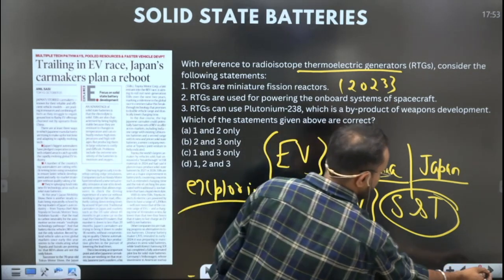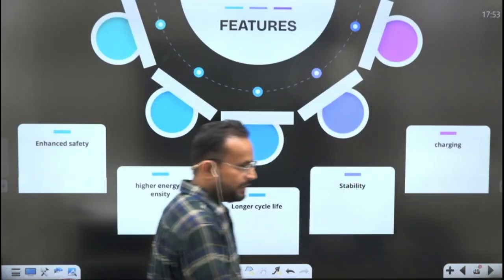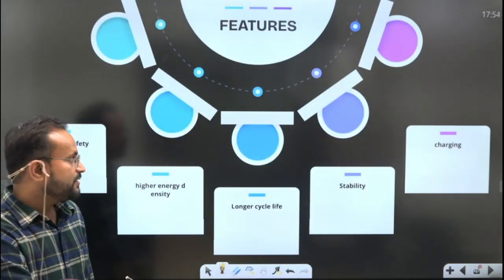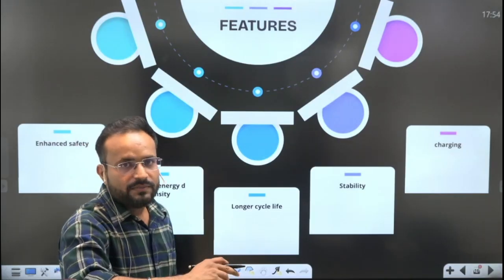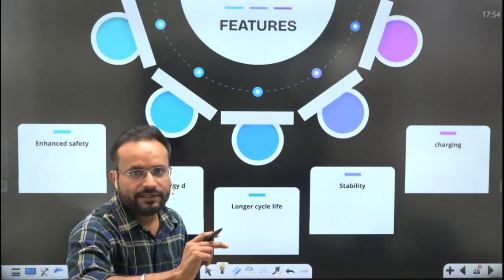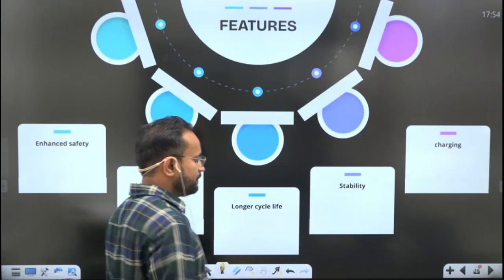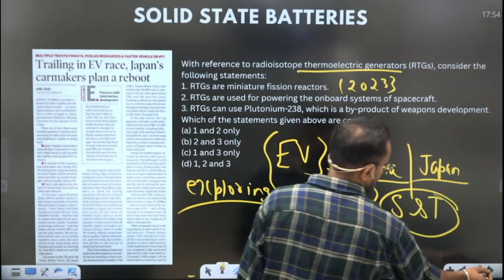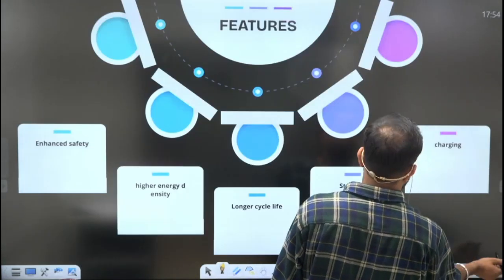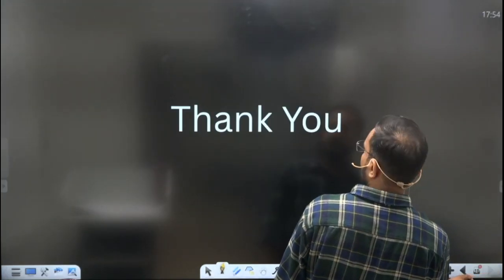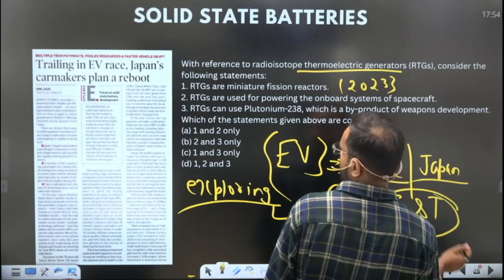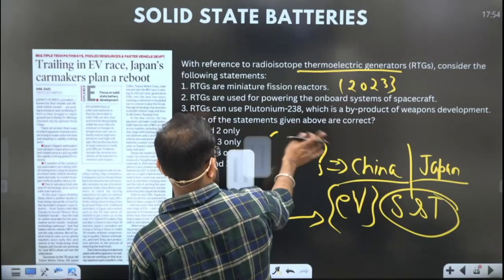So let's see certain features and details about the solid state battery. Solid state battery basically refers to the electrolyte that is used in the batteries. For example, if you see this diagram, I will draw it.